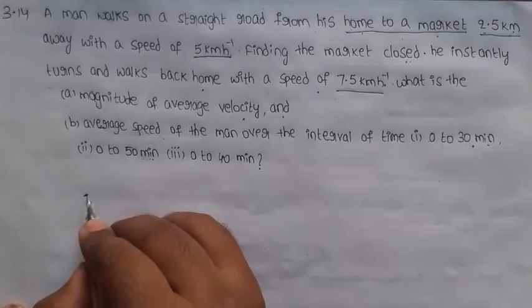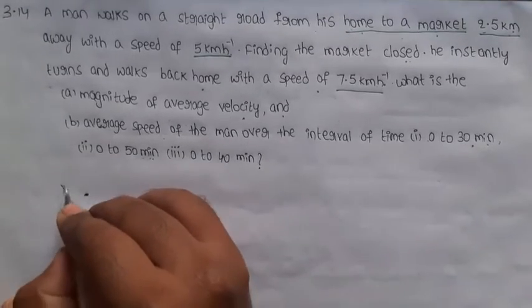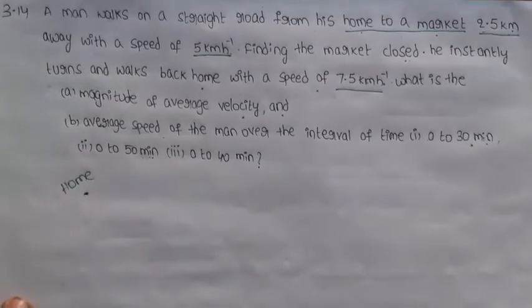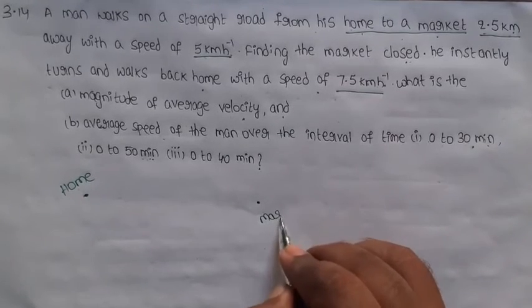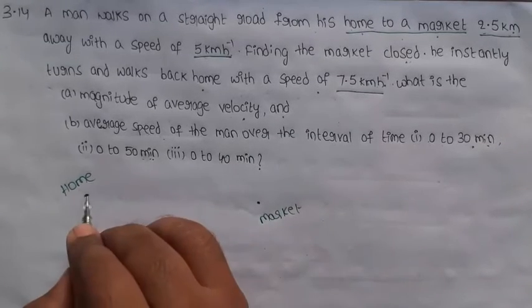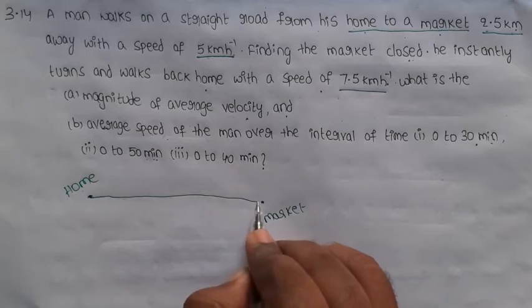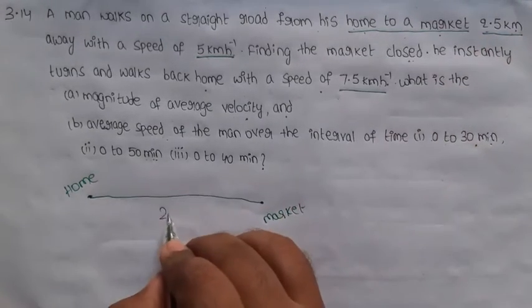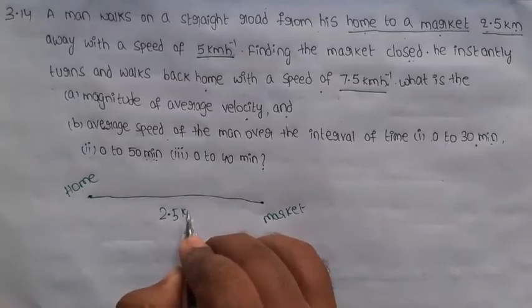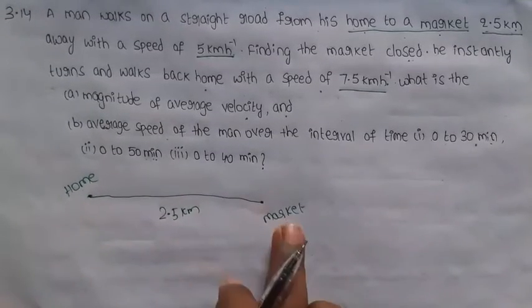This is the location of the home. This is the location of the market. The distance between home and market is 2.5 kilometers.